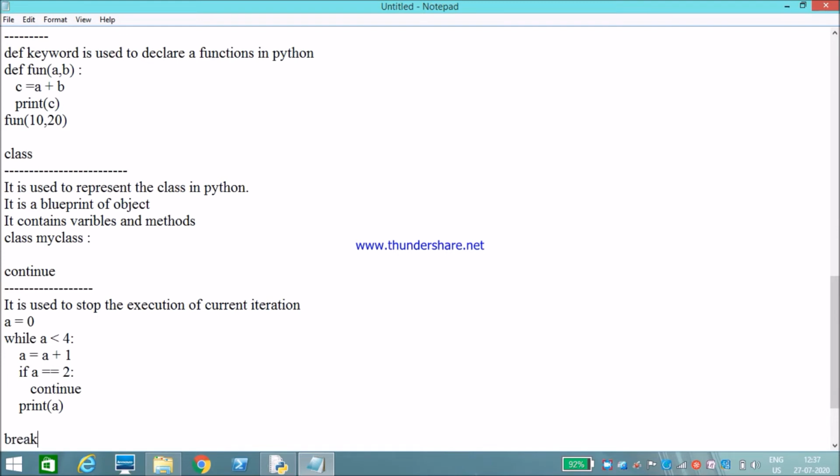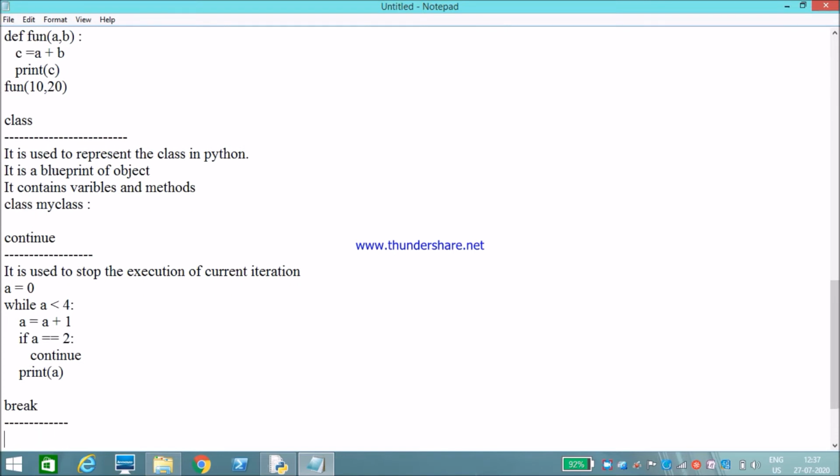My next keyword is break. Break is used to terminate the entire loop, whereas continue is used to terminate only the current iteration. This is the difference between continue and break.